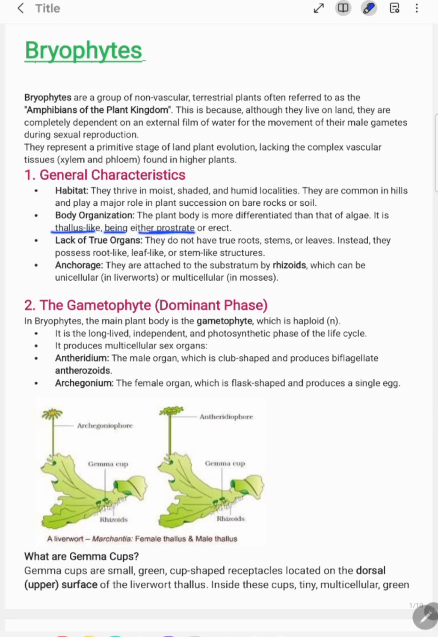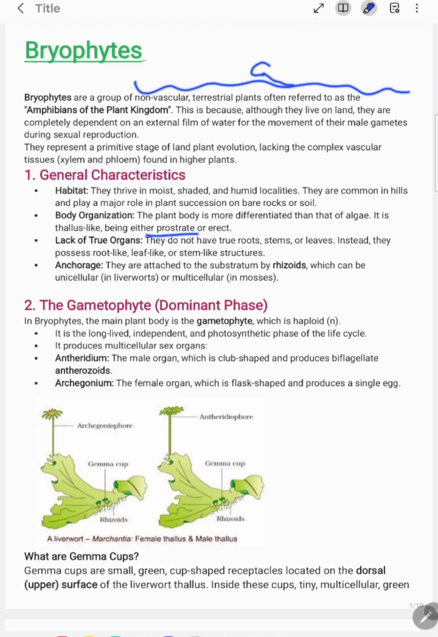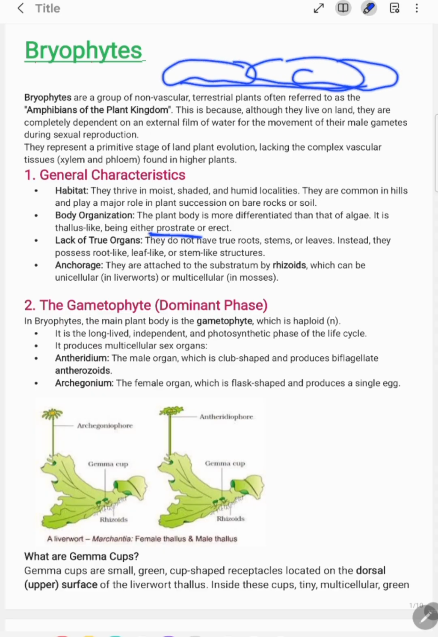And your thallus can be either prostrate or erect. See, there are two terms, prostrate and erect. Erect meaning, if suppose this is your surface, a particular plant growing against gravity, simple, straight, is erect. Prostrate means this is a surface and it is growing like this along the surface. So we saw two forms, prostrate form and erect form. Erect is straight, growing from the surface against gravity, while prostrate grows along the surface.